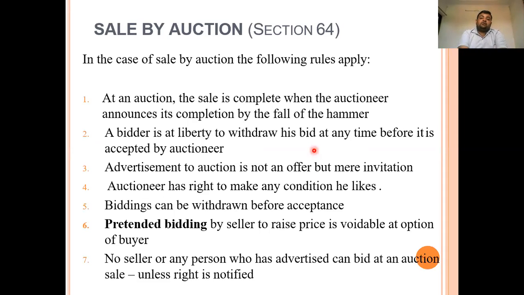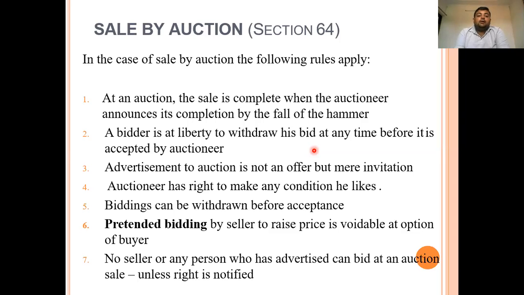Now next is section 64, which is another important section of this act, that is sale by auction. There are various rules and regulations which apply to sale by auction under section 64 of the Indian Sale of Goods Act 1930. So what are the rules which apply in the case of a sale done by auction?